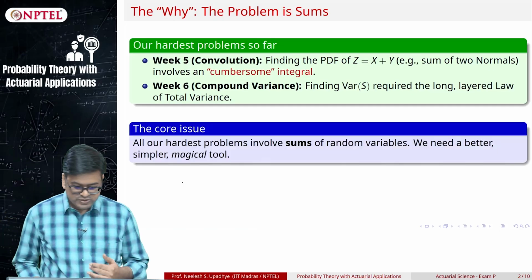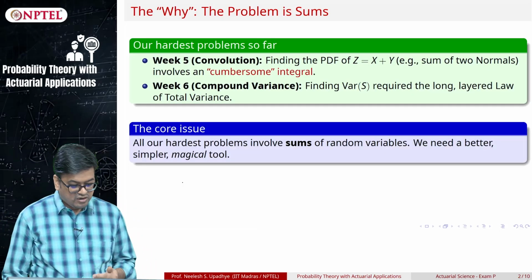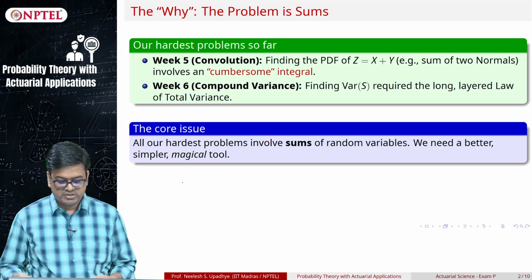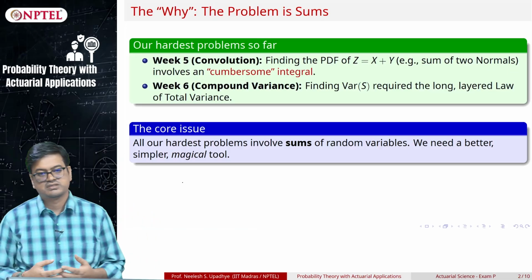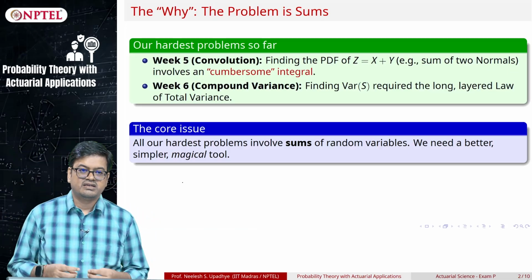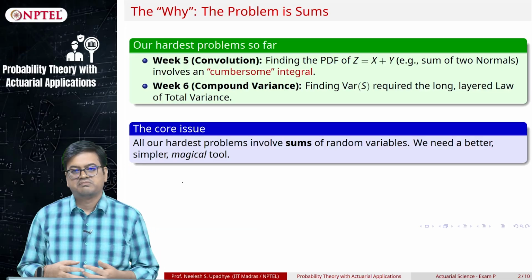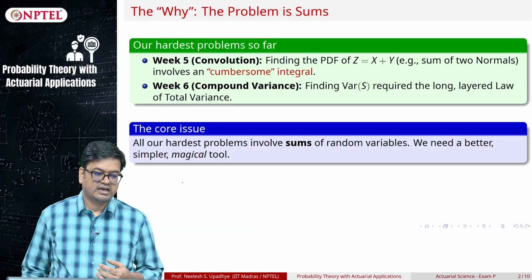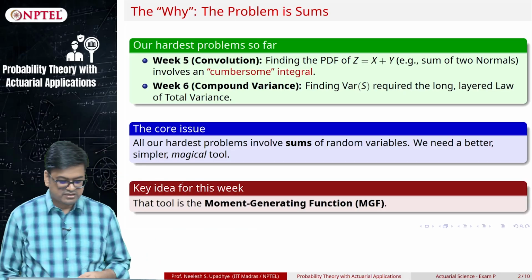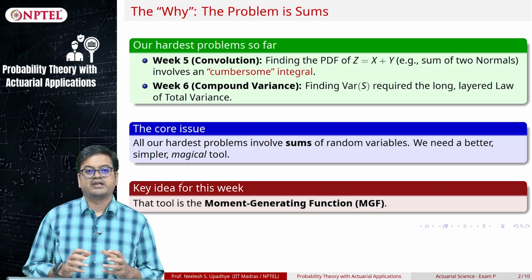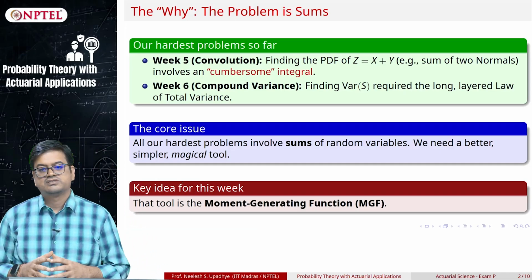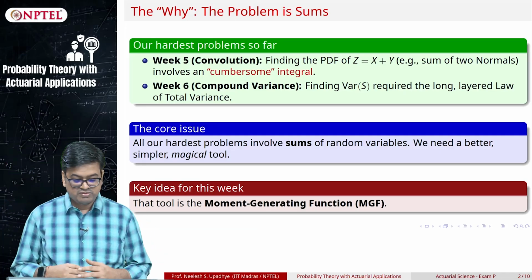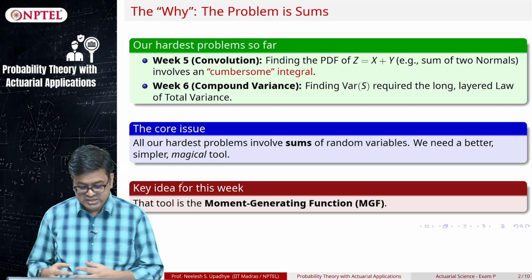So the core issue here is that all our hardest problems involve sums of random variables or random sums of random variables, and we need a better, simpler and so-called magical tool. Is there any such tool? The answer is affirmative. Yes, there is a tool, but it requires a different kind of thinking, and that tool is called the moment generating function. We will see why this tool is named like this.